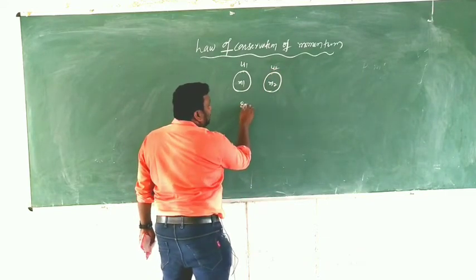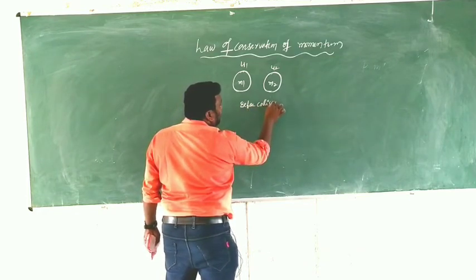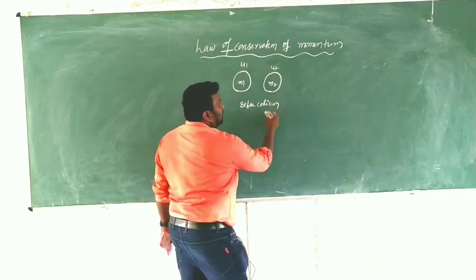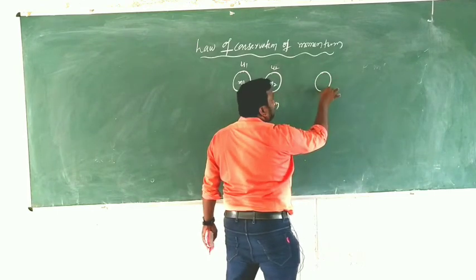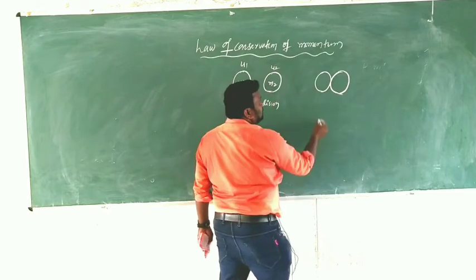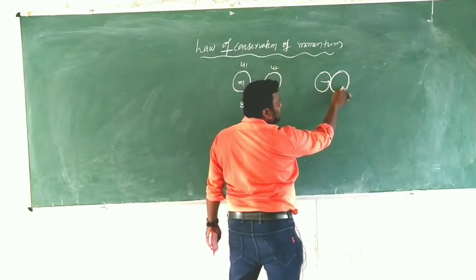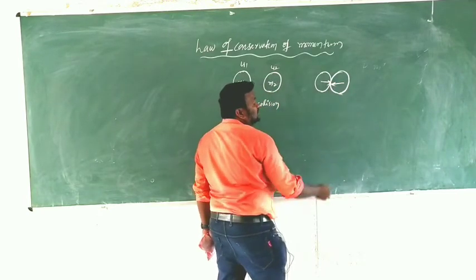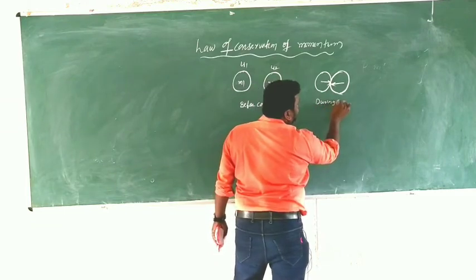This is before collision. Collision is nothing but bombarding each other. Now both collide with each other. During the collision there is no change in their mass. The first applies force on the second, and the second also applies force on the first, for a fraction of a second. So I am writing here, during collision.